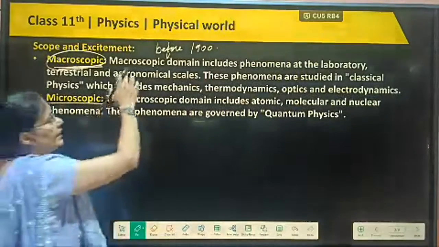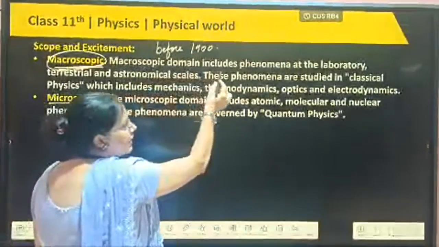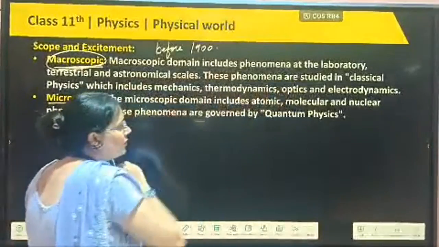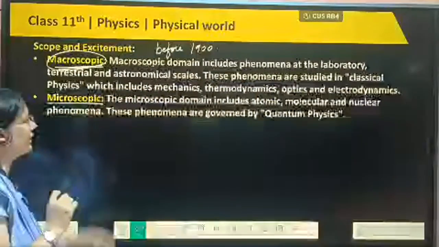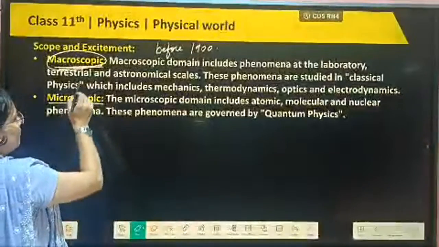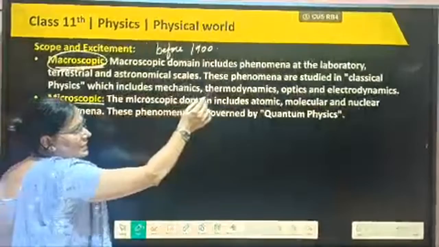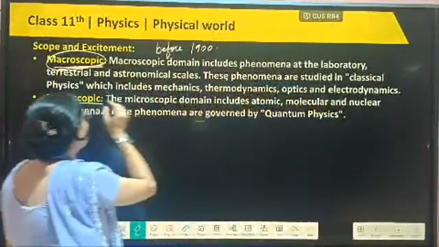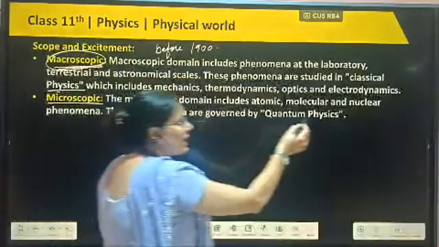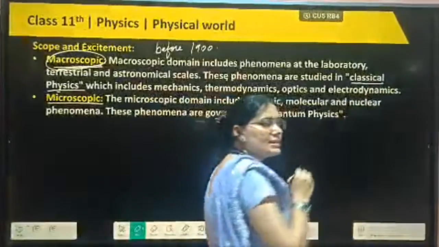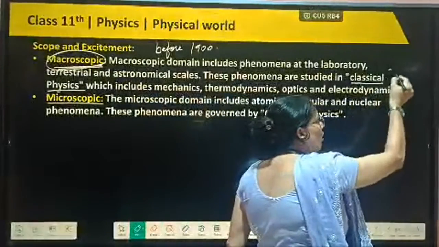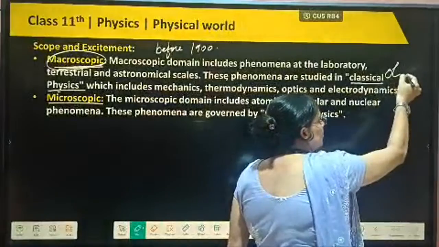Okay, so read here: macroscopic domains include phenomena at the laboratory, terrestrial and astronomical scale. These phenomena are studied in classical physics. Main thing here, classical. Why are we calling it classical? Classic means old.